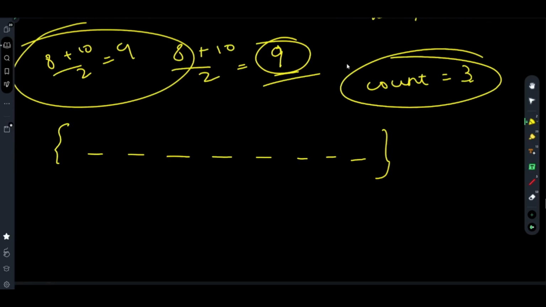1 2 3 4 5 6 7 8. The only situation where the problem will take place is when the current median lies here, as well as the updated or new median will be lying here, because if the updated median is more than this particular value, this plus this by 2, if it is much more,